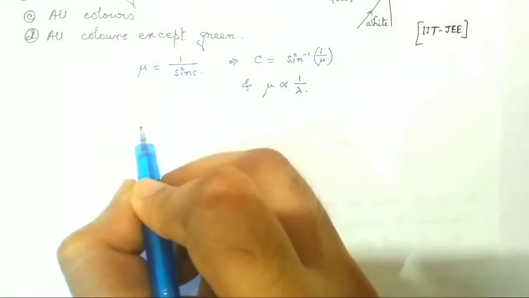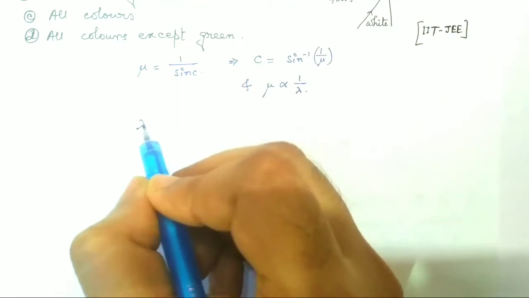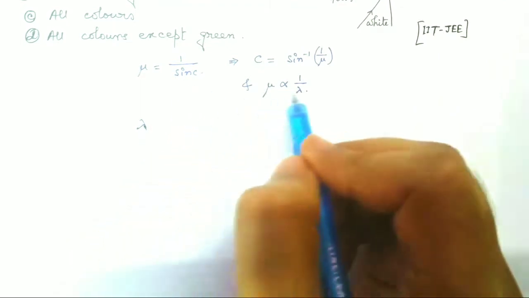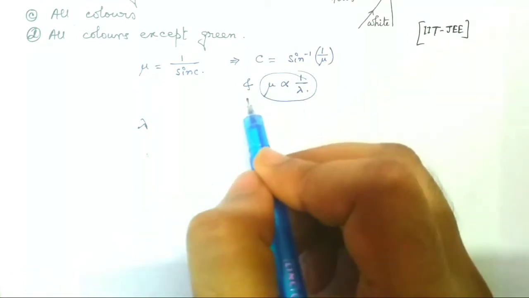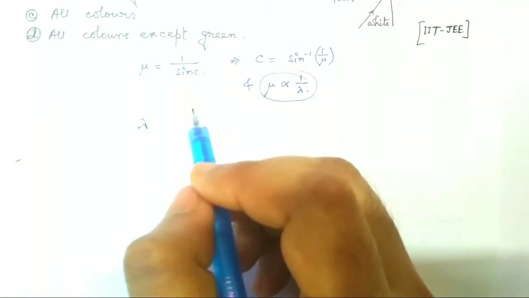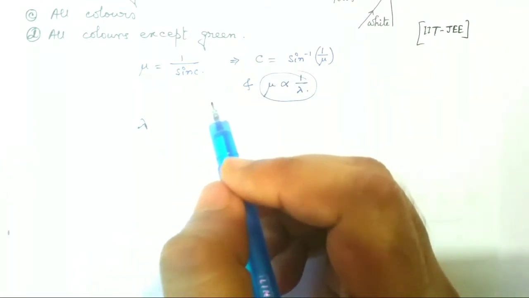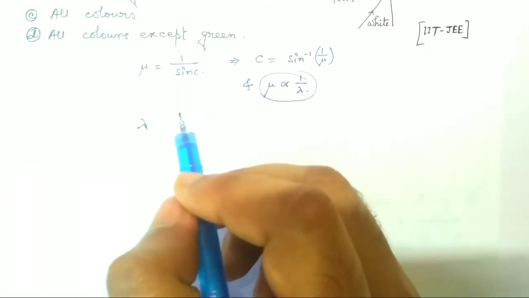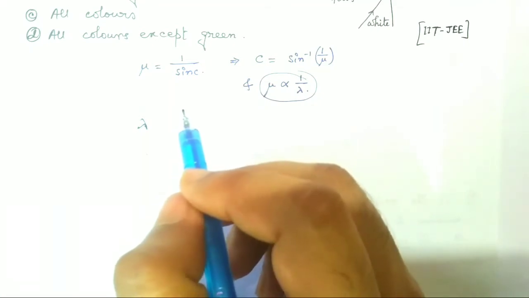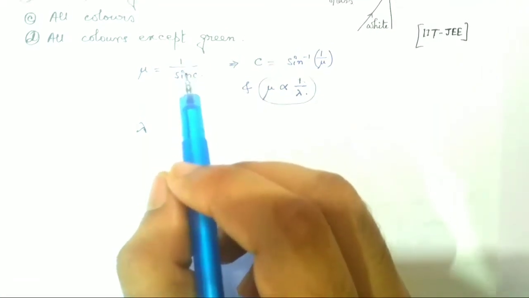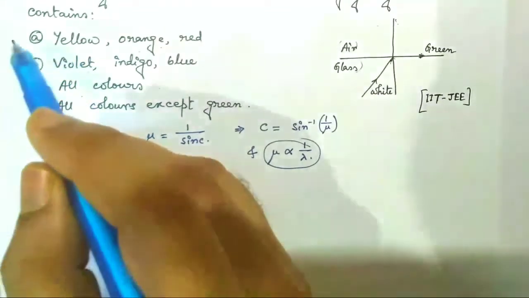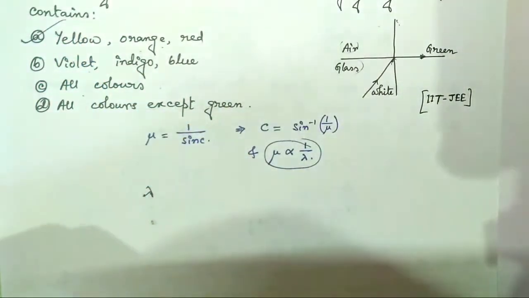If lambda is greater for these colors than green, then according to this formula mu will be less. Consequently, the critical angle for these rays will be high, and hence if the green light is just totally internally reflected, then yellow, orange and red will emerge out in the air.